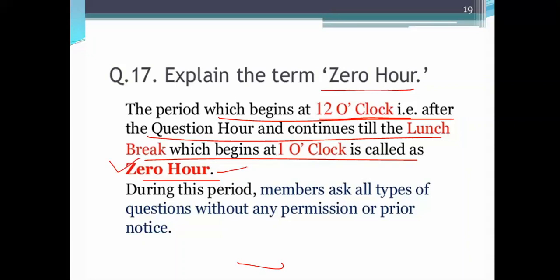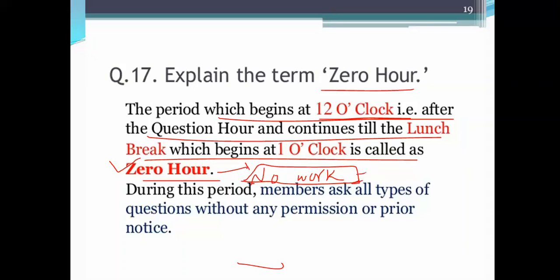Why is it called Zero Hour? Because no work happens. It is a kind of noise, because without giving information you are asking the question, and anybody can ask any type of question. So it is a wastage of time, because no work happens.